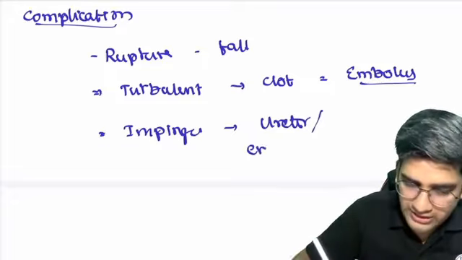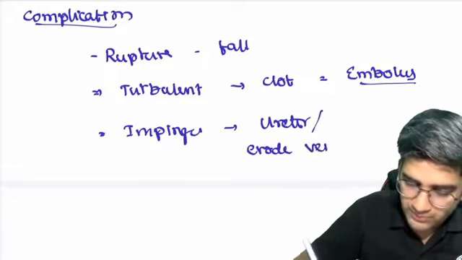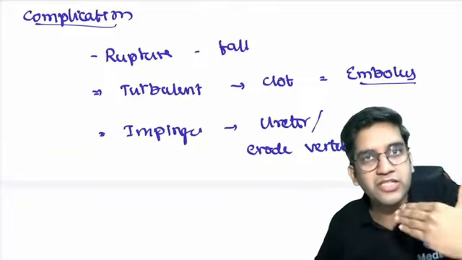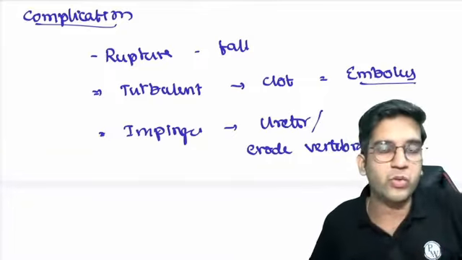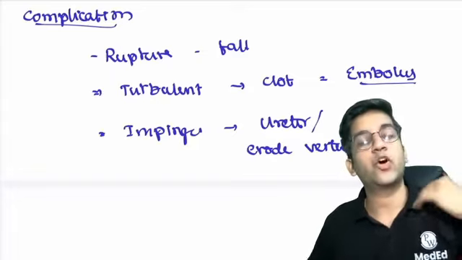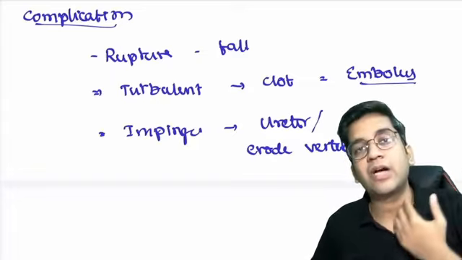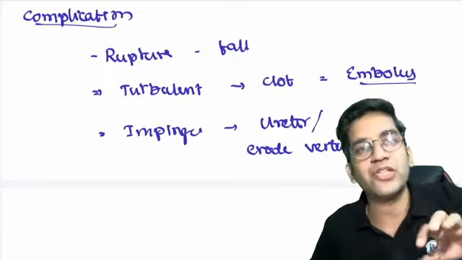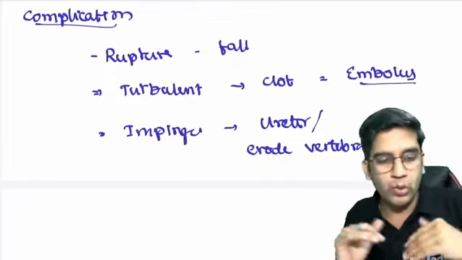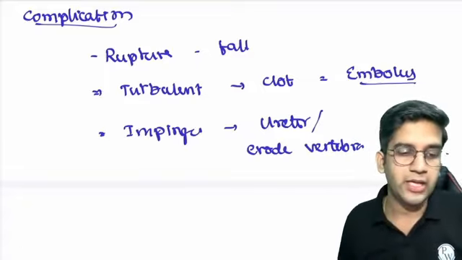It can also erode your vertebra, which is also possible, right? Impingement is just compression of the adjacent structures surrounding the aorta. Like what Vidhi said, if it's the thoracic aorta or the arch of aorta, I can have compression of the esophagus, and dysphagia can happen, fine? Okay, that's also possible. There are a few outcomes of an abdomen aortic aneurysm, right?